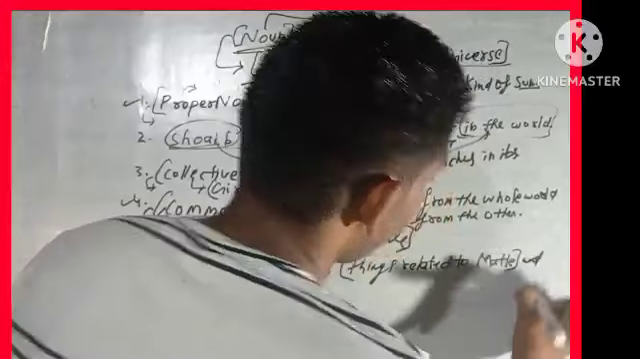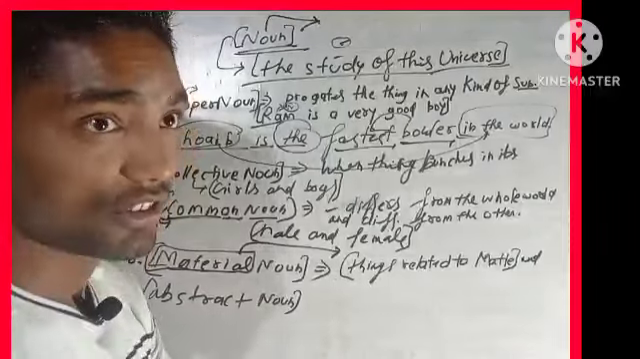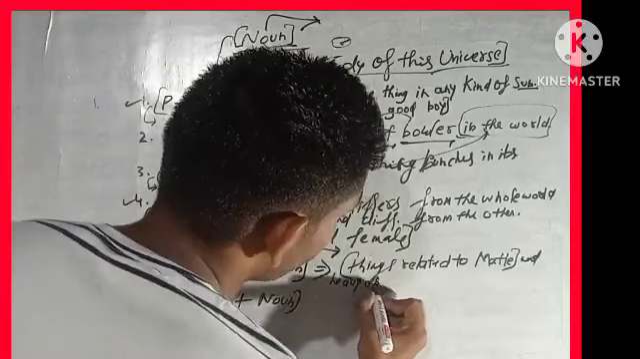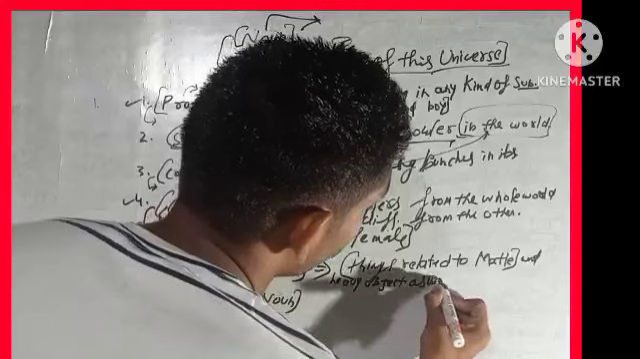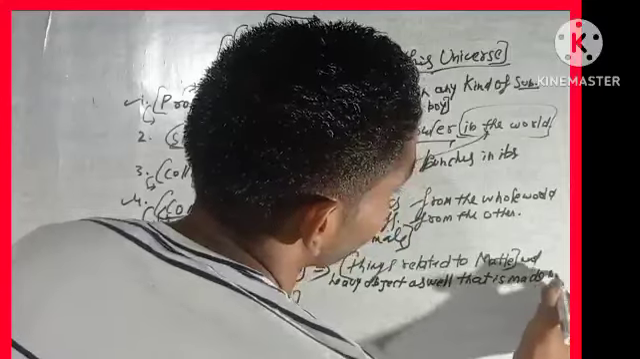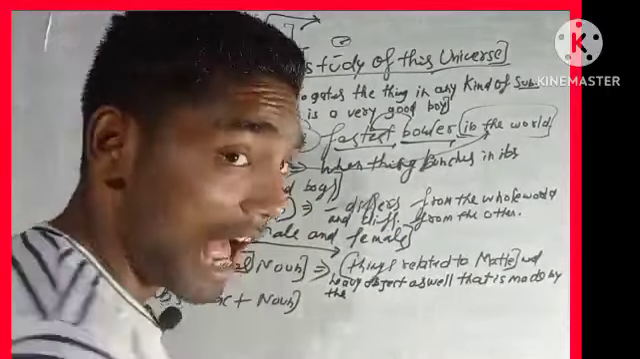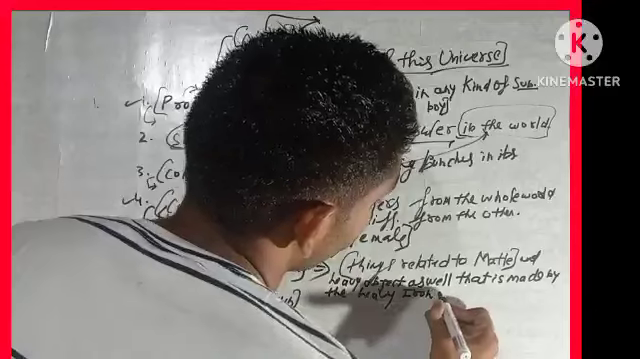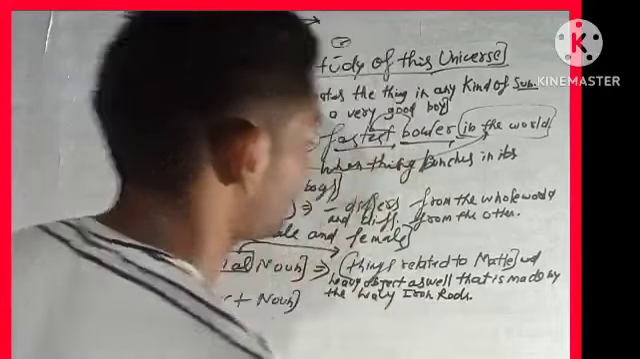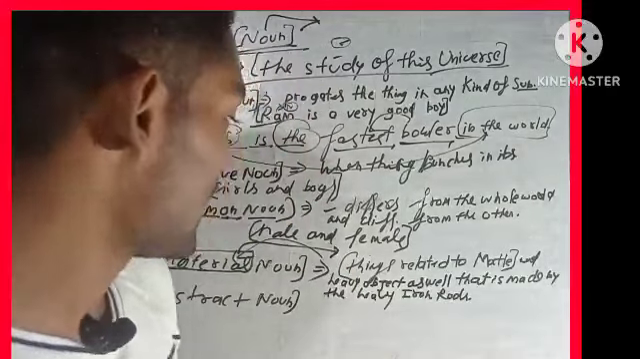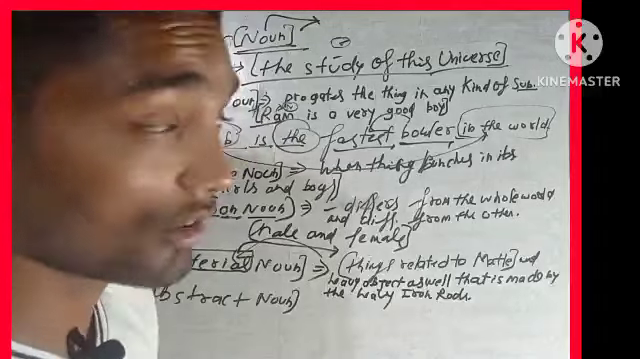Things related to metals, and heavy objects as well, that are made by heavy iron rods. So we will give the definition of material now: things related to the metal and heavy objects as well, that are made by the heavy iron rods.